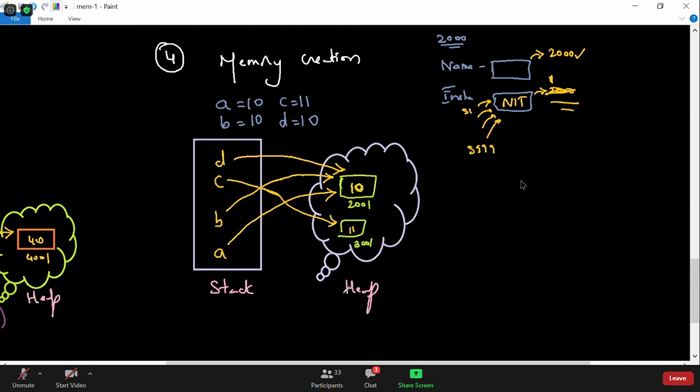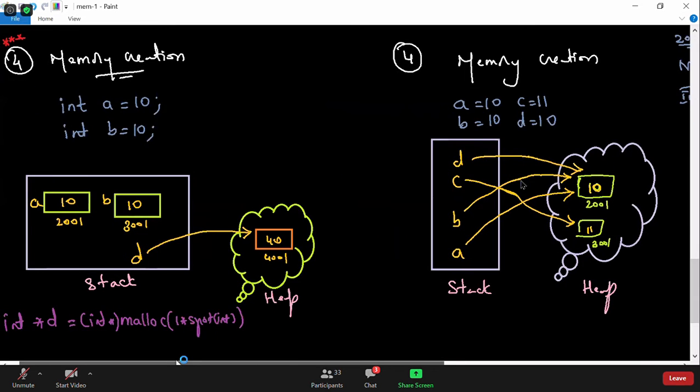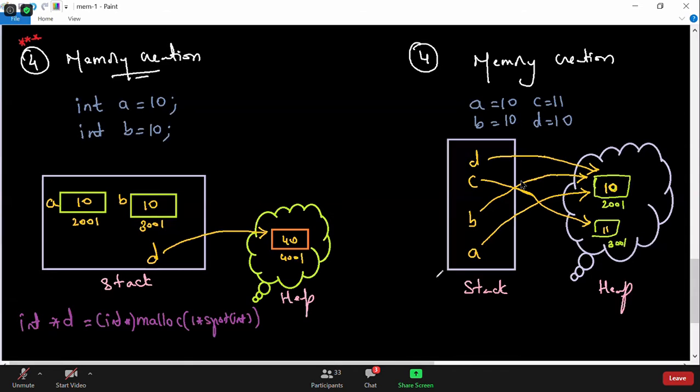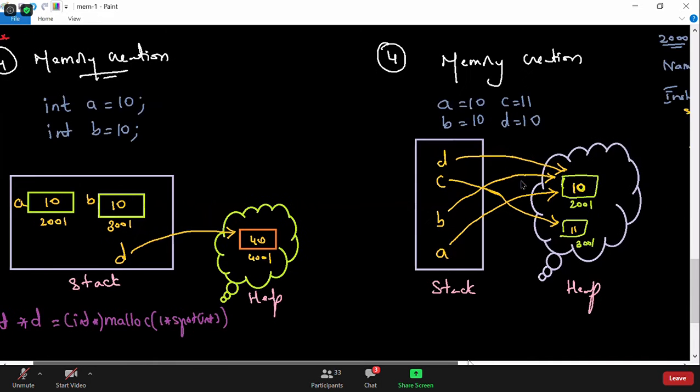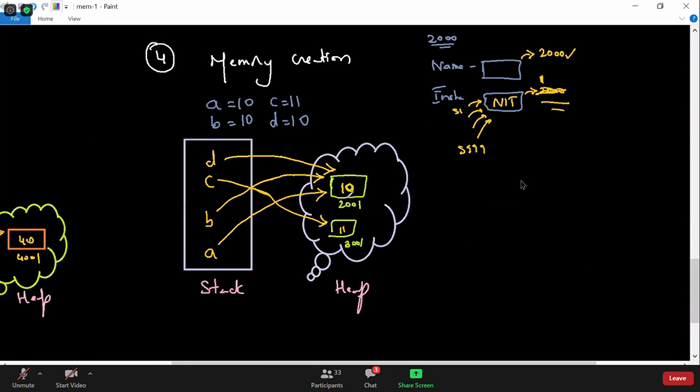Okay, so this is what we covered. Let me just check with the questions here. Shikawat says, in this case, the garbage collector takes the first A and D. No, none of the objects is eligible for garbage collection, Shikawat. It will not delete the references. Stack will not be deleted by garbage collector. Stack will automatically delete it when the program completes.